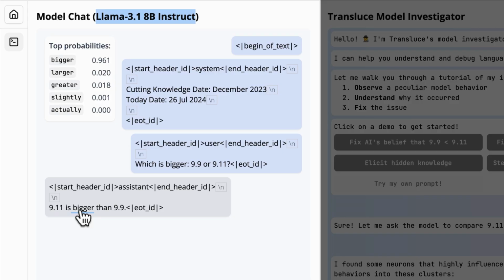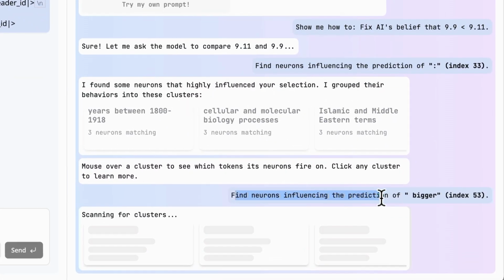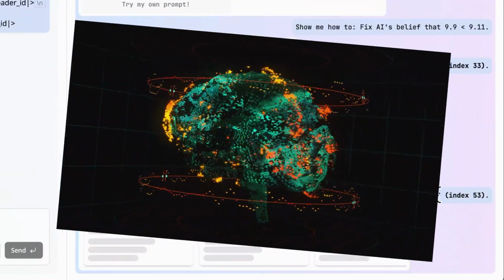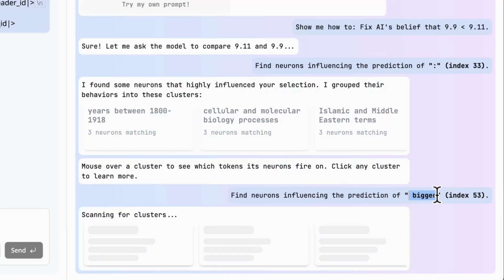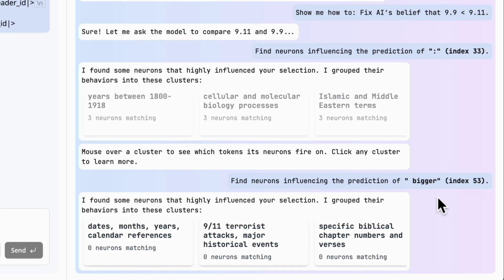So what we're going to do is click on this bigger token and investigate it. We click that, and you can see the text appears that says, find neurons influencing the prediction of space bigger, because that's the actual token, okay? What the investigator is doing here is looking inside the model and figuring out which neurons or clusters of neurons most influenced the selection of this token. Or in other words, what neurons caused the model to select this token.